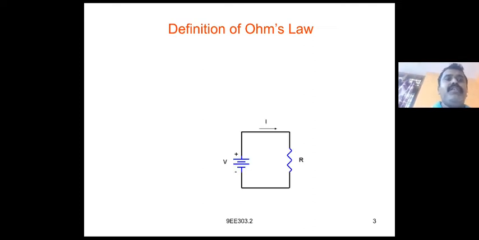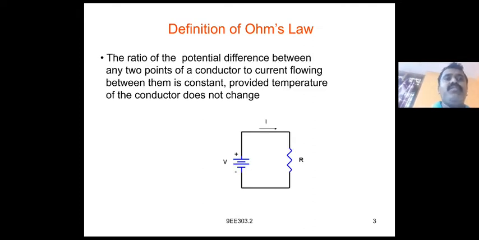First, the definition of Ohm's law. Ohm's law can be stated as: the ratio of the potential difference between any two points of a conductor to the current flowing between them is constant, provided the temperature of the conductor does not change. Given a circuit with a voltage source and a resistance connected, the current flowing through it remains constant. The equation can be given as V by I is equal to constant. That is, V by I is nothing but R.